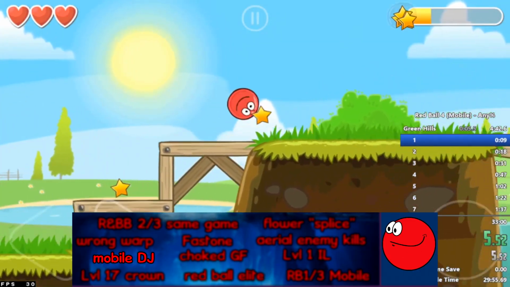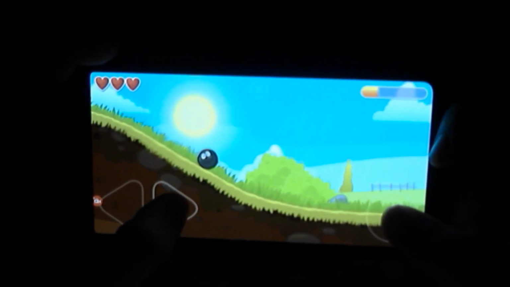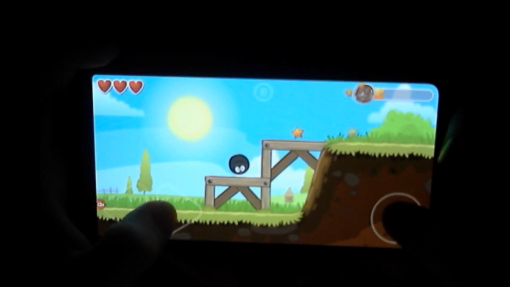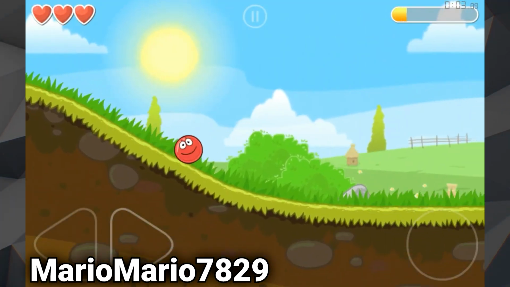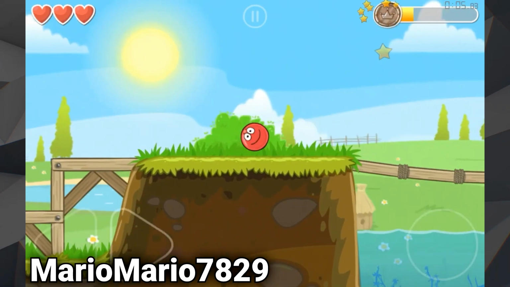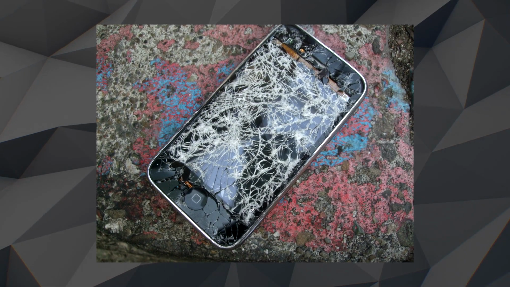Similar to the Flash volumes, there is a double jump glitch present in Red Ball 4 Mobile, but the timing is typically a 60 frames per second frame-perfect trick on a touchscreen. Eventually, it was discovered that laggier phones were able to perform the trick with a much greater consistency. This posed a massive issue since people would essentially need to nerf their hardware in order to be able to do the trick.